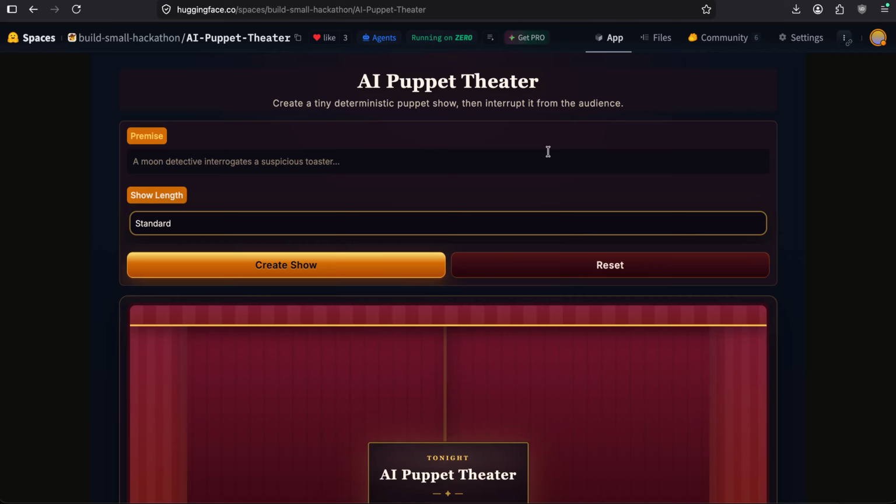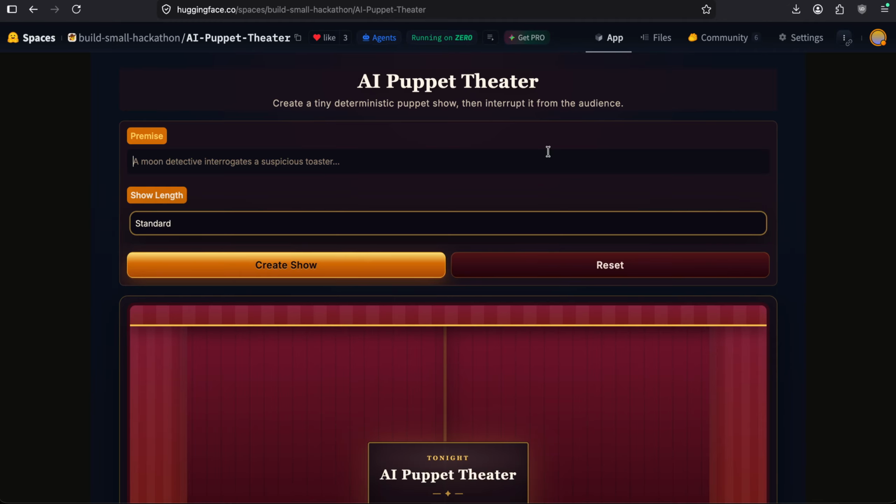Hey everyone, this is AI Puppet Theater, a Gradio based app built as part of the Build Small Hackathon organized by Gradio and Hugging Face. The idea is simple. Instead of just another chatbot, we wanted AI agents to perform as puppet characters on stage.